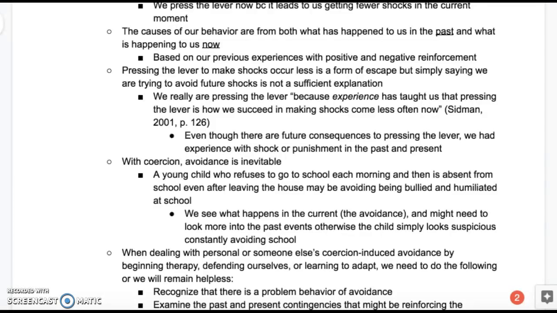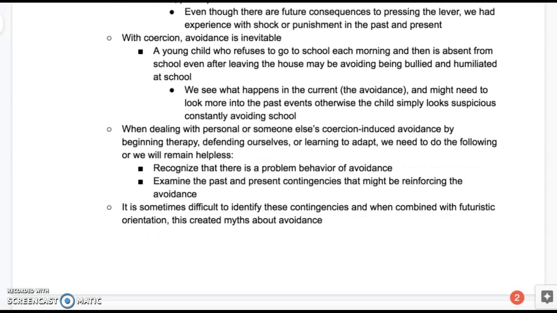We see what happens in the current avoidance, and might need to look more into the past events. Otherwise, the child might simply look suspicious for avoiding school. So when dealing with personal or someone else's coercion-induced avoidance, by beginning therapy, defending ourselves, or learning to adapt, we need to do the following or we will remain helpless.